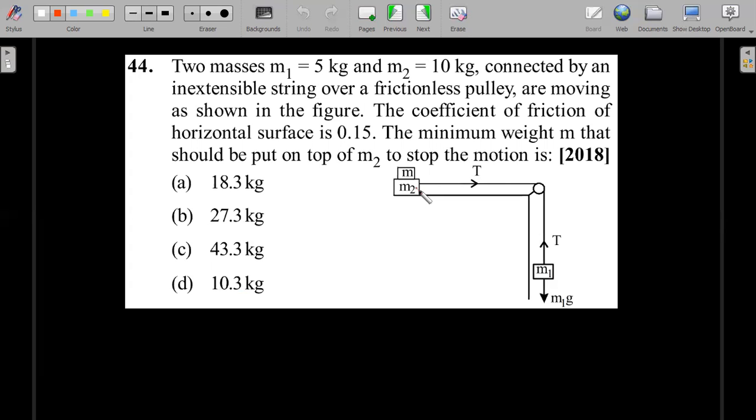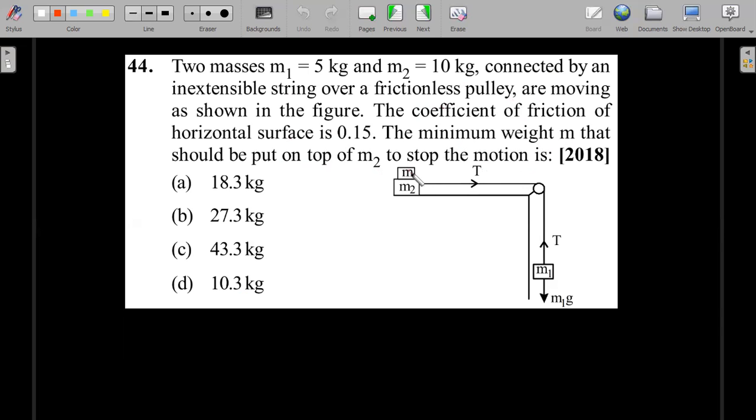And these are actually very scoring problems, because a lot of students leave them. Two masses, m1 equal to 5 kg and m2 equal to 10 kg, connected by an inextensible string over a frictionless pulley, are moving as shown in the figure. The coefficient of friction of the horizontal surface is 0.15, and the minimum weight m that should be put on top of m2 to stop the motion is?